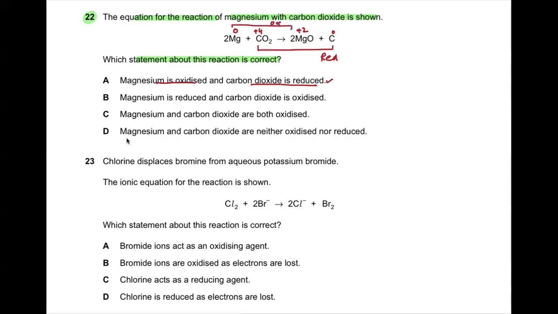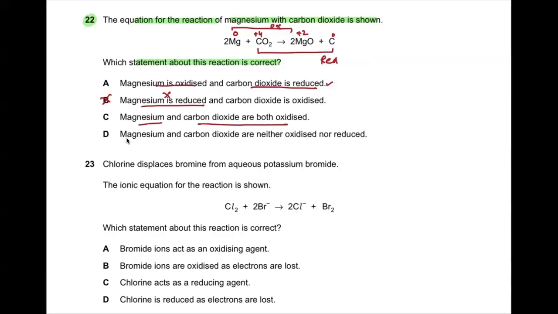So yeah, the first statement looks correct, but go through the rest to be sure. Magnesium is reduced. No, it's wrong because magnesium's oxidation number is increasing. It is gaining oxygen, so it is undergoing oxidation. Magnesium and carbon dioxide both are oxidized. Carbon dioxide doesn't oxidize because it loses oxygen. Its oxidation number decreases, so carbon dioxide is being reduced. Magnesium and carbon are both neither oxidized nor reduced. This is also wrong because there is a change in oxidation number.